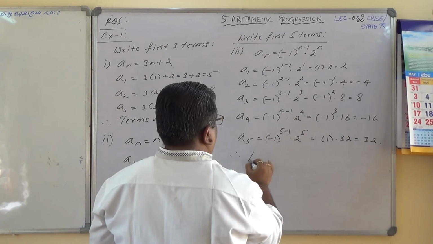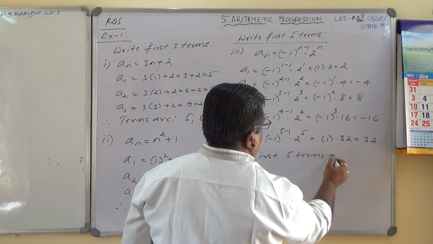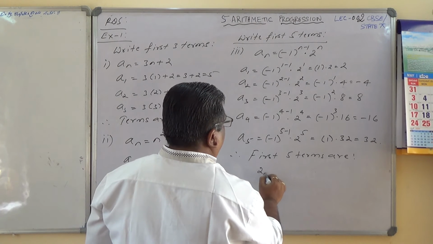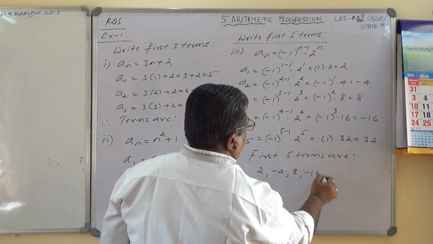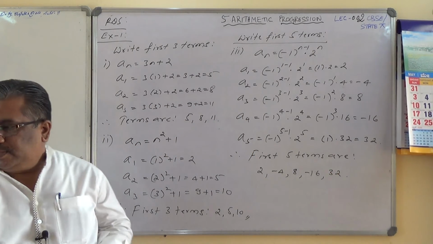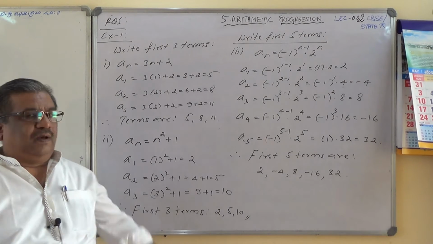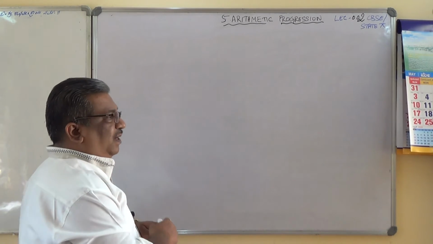Therefore the first 5 terms are 2, minus 4, 8, minus 16, 32. Note it down. Yeah, one more typical example.